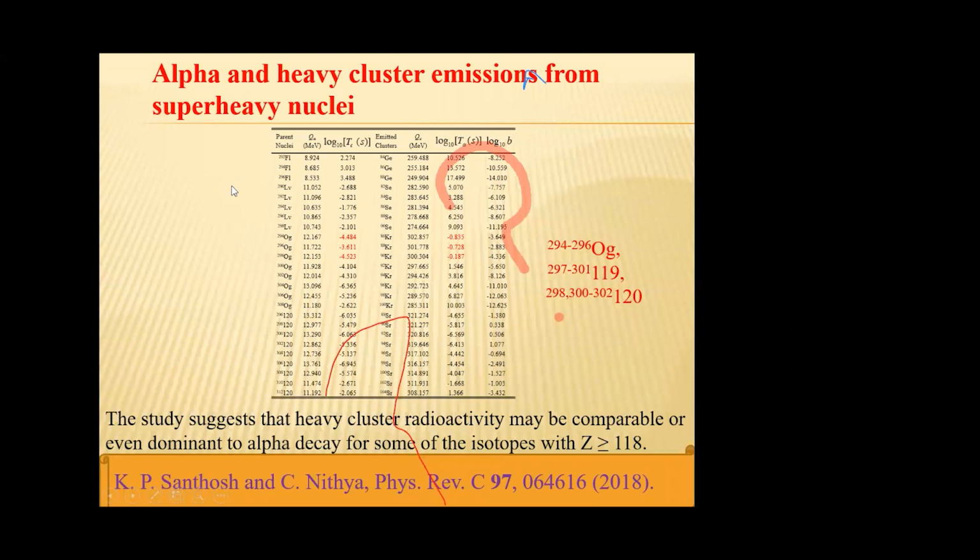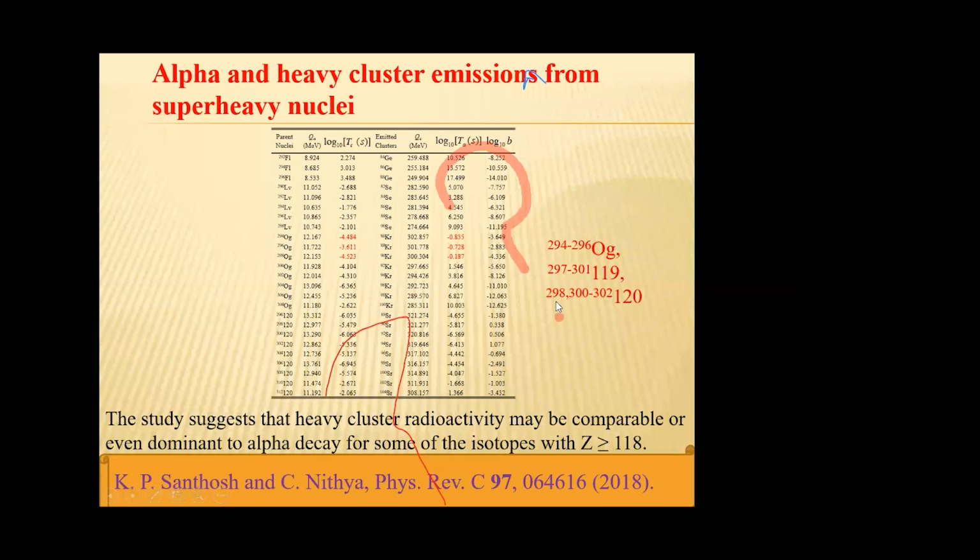Here we have computed alpha half-life and cluster decay half-life for various isotopes of super heavy nuclei. Cluster decay half-life is given in this column and alpha half-life is given in this column. Here we can see that for the isotopes 294 and 296 OG, the cluster decay half-life is comparable to the alpha decay half-life.